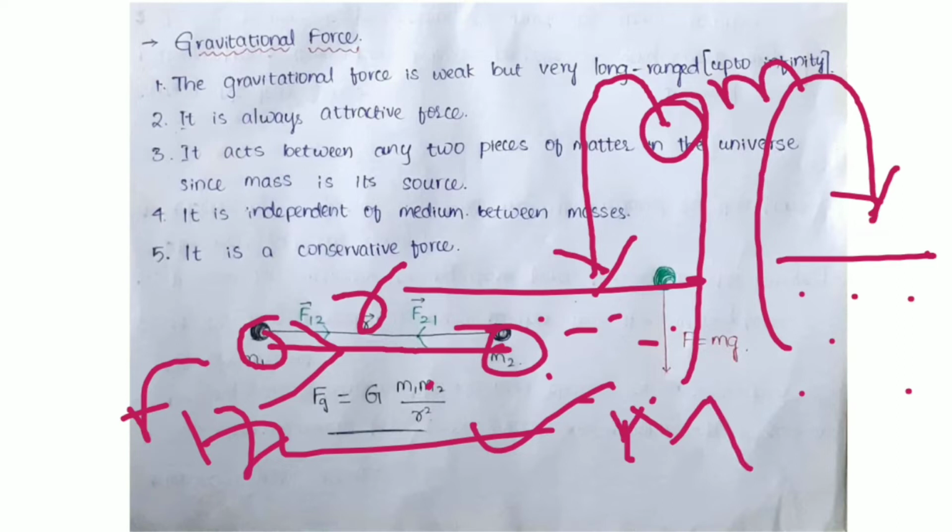The next point is that it is a conservative force. Of course it is a conservative force, because the work done by this gravitational force is independent of the path followed. It depends only on the initial and final states, or the displacement, from x equal to 0 to x equal to y or something else. Let us go to the next slide.